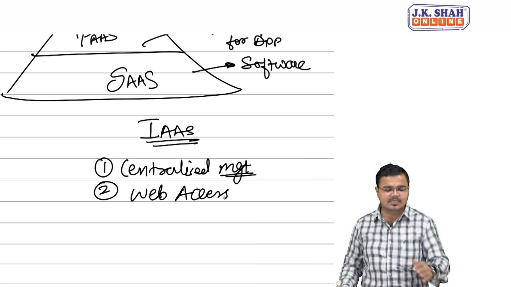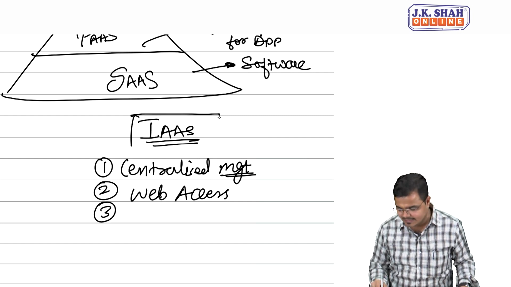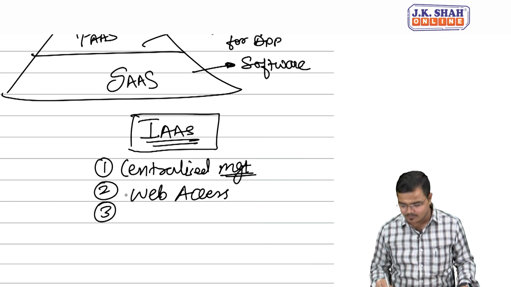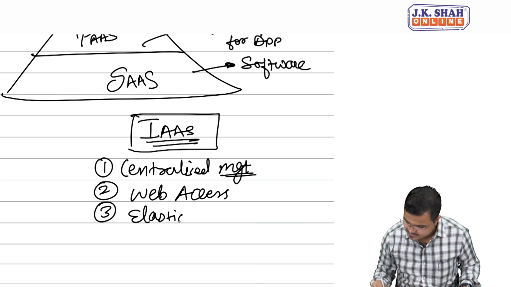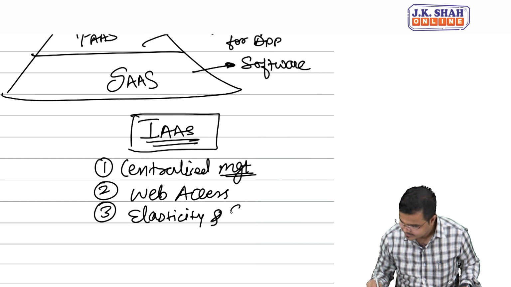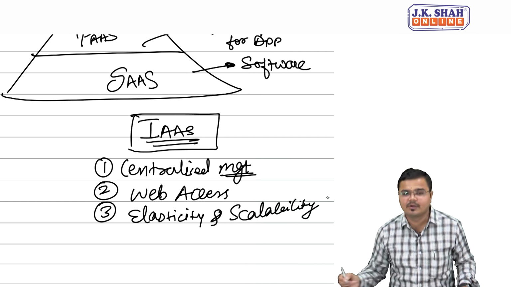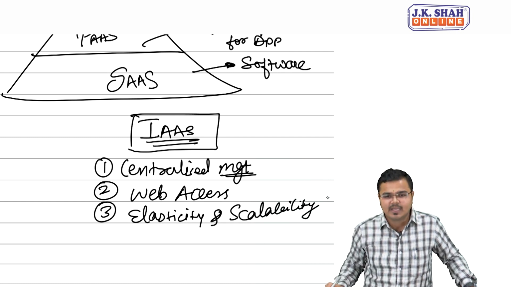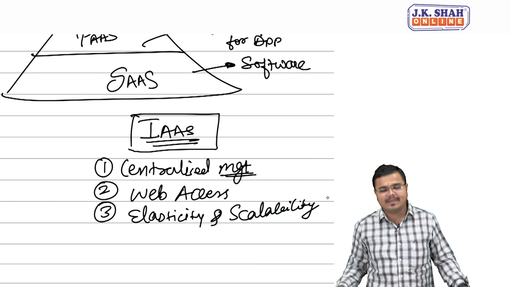That is infrastructure as a service. As I said, people, IaaS is a characteristic of public cloud. So it has one more function called elasticity and scalability. What do you mean by elasticity and scalability? Quickly we can scale up and scale down the resources which we are buying.